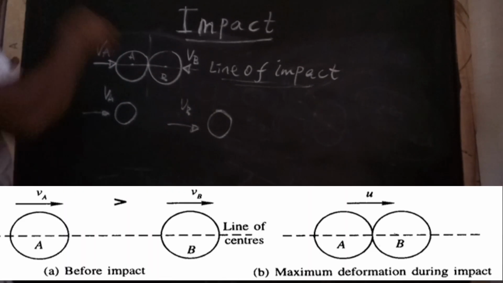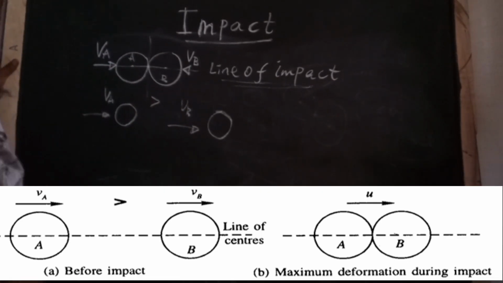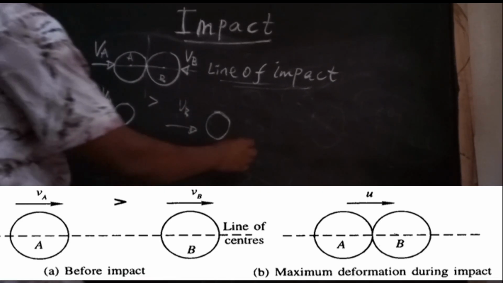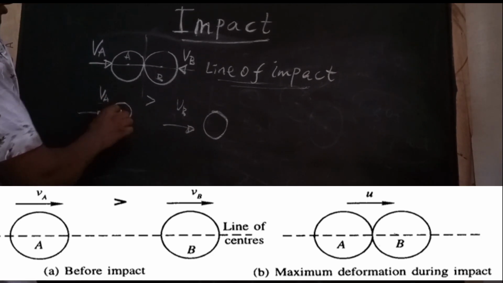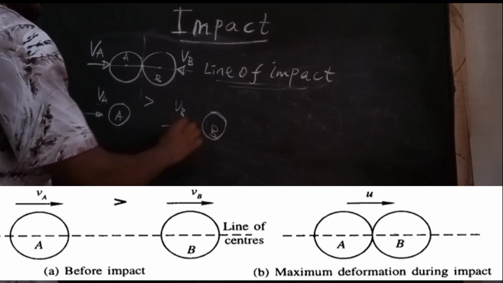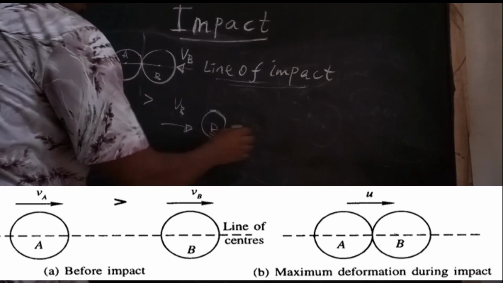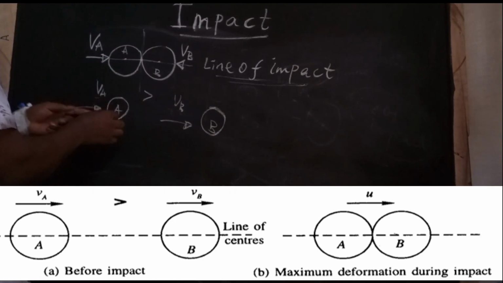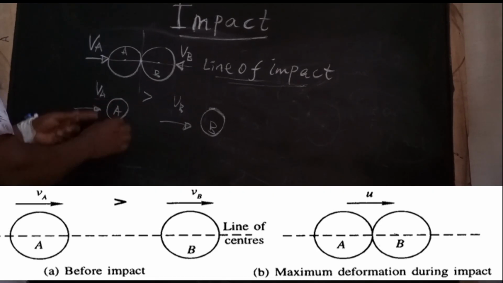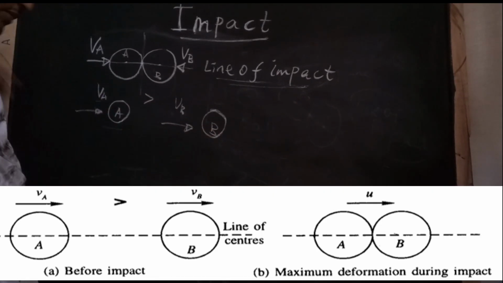Maybe this velocity of A may be greater than the velocity of B. If the velocity of A is greater than the velocity of B, it can reach somewhere, or they collide with each other somewhere, because particle A runs faster than B, right?